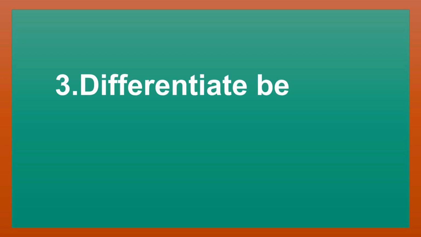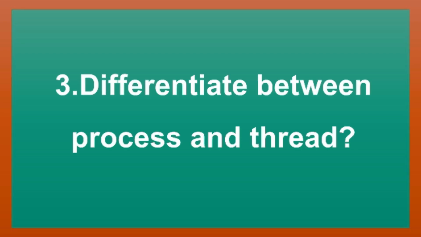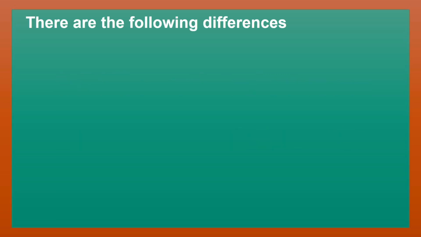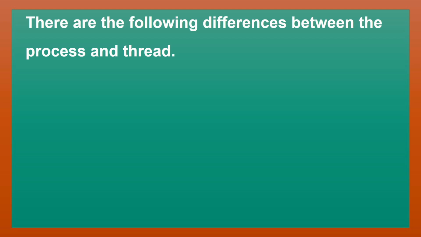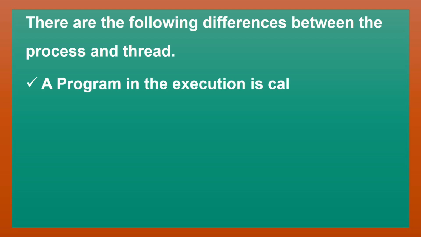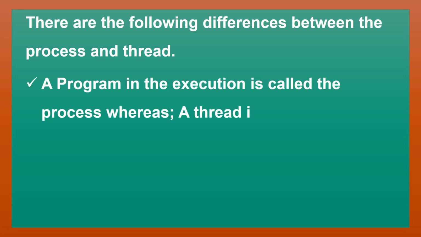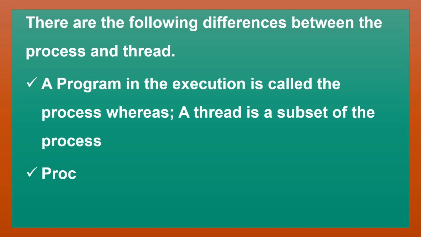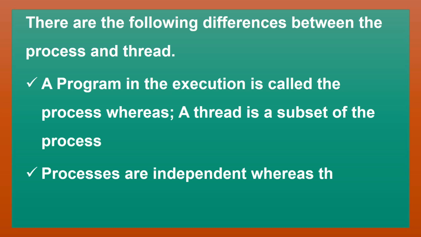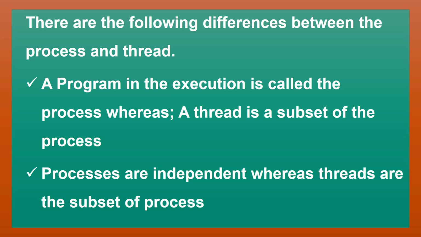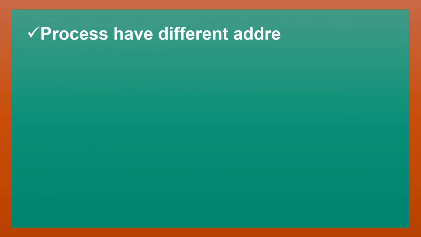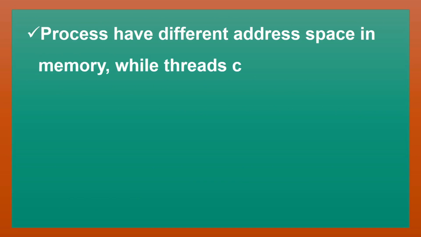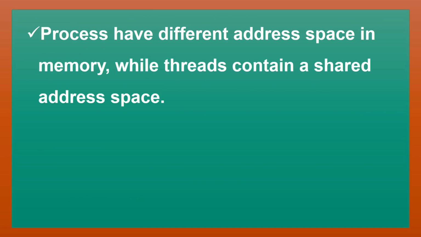Differentiate between process and thread. There are the following differences between the process and thread. A program in execution is called a process, whereas a thread is a subset of the process. Processes are independent, whereas threads are subsets of a process. Processes have different address spaces in memory, while threads contain a shared address space.